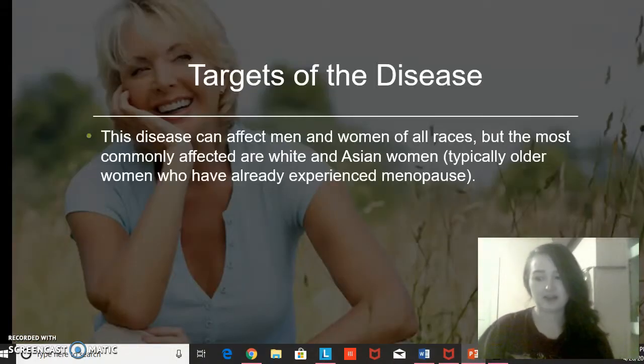This slide is looking at the types of people most commonly affected by osteoporosis. As you can see, this disease can affect men and women of all races, but the most commonly affected are white and Asian women, typically older women who have already experienced menopause. Anyone can have this disease, but these are just the types of people who have the highest risk of osteoporosis.